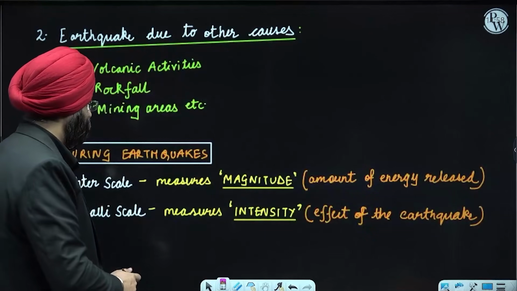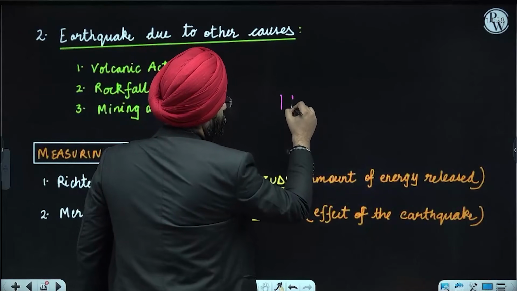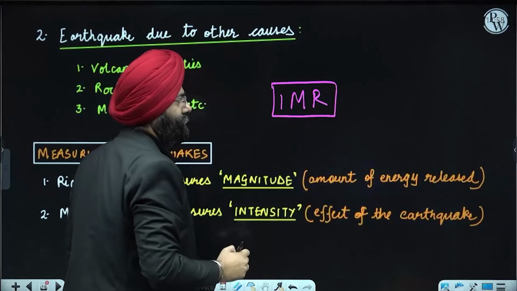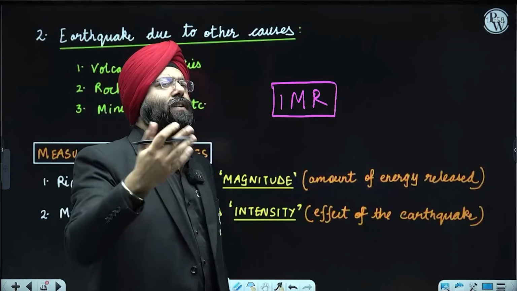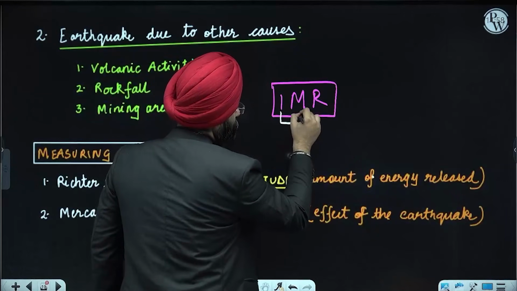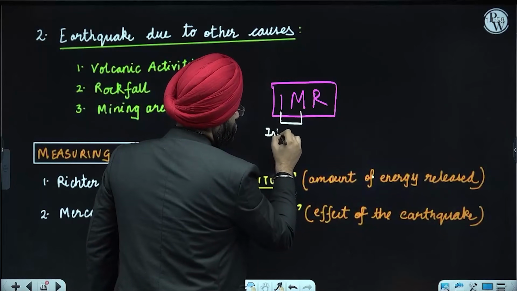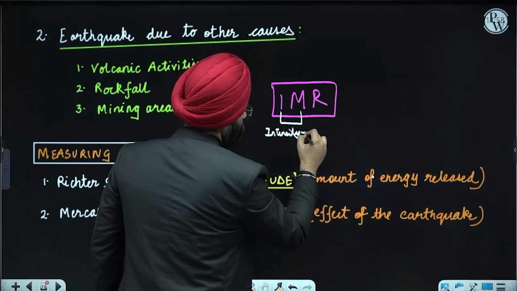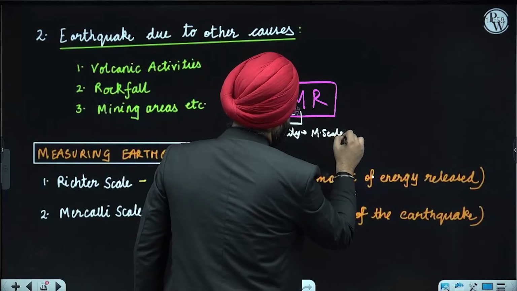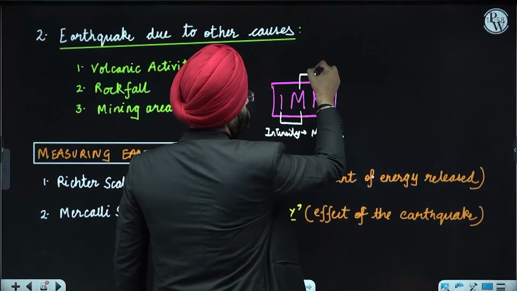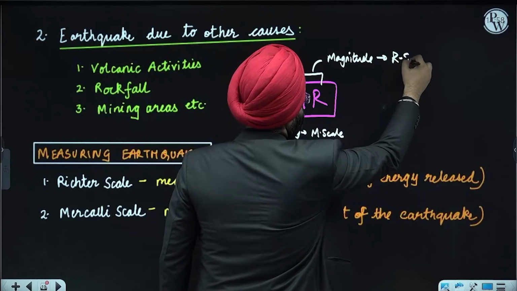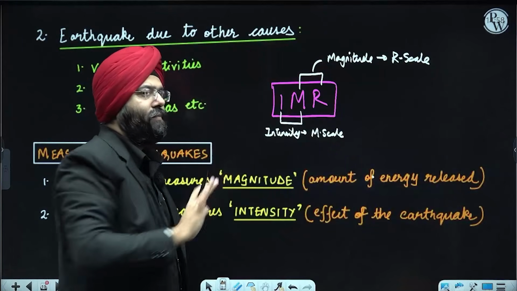Now let us see here. IMR. Can you remember this? Generally we see infant mortality rate. Now, how will you remember it? First consider this: I, intensity, by Mercalli scale. Then consider MR, magnitude by Richter scale. Will you all remember this?